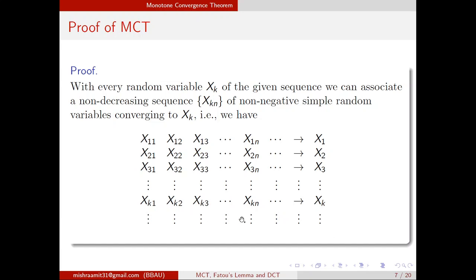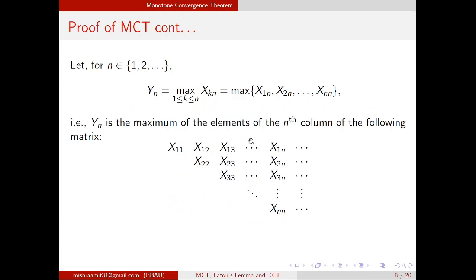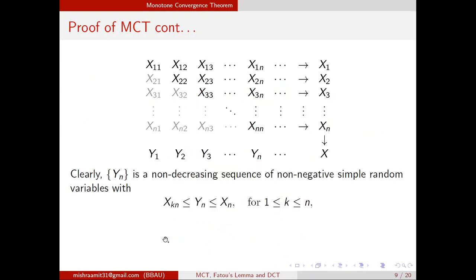And out of this sequence, we find Y1, Y2, Yn such that Y1 is the maximum of this, Y2 is the maximum of these two, and so on. So this Y1, Y2, Yn sequence will also be a sequence of non-negative simple random variables. We first show that this sequence is non-decreasing and it is in between these two numbers.